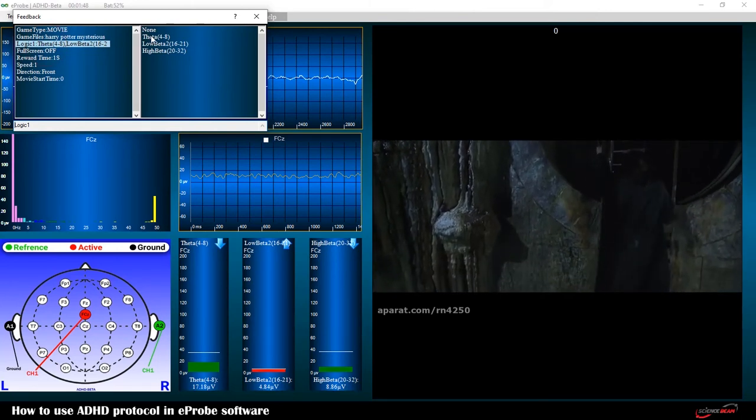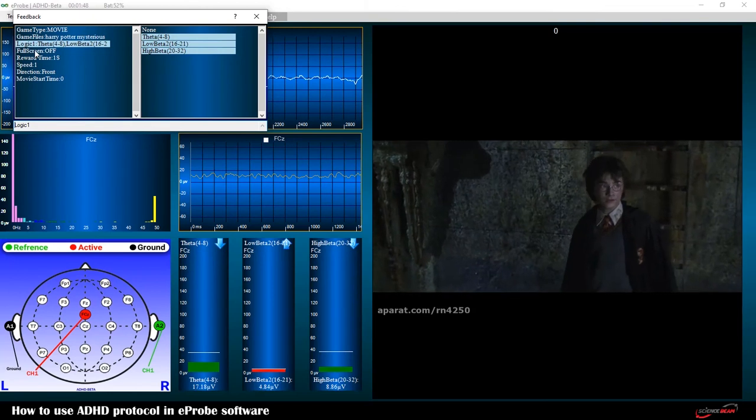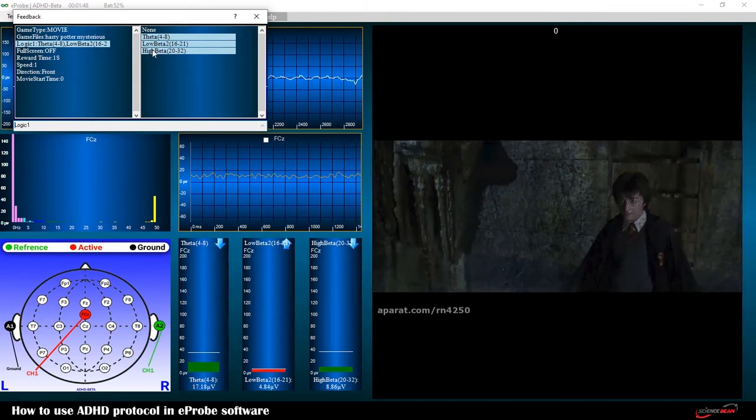In this menu, there is an option called Logic, which sets the logic of the bar graphs. Please note the logic you define should be aligned with the logic of the games. If you click on None, it means you have not defined a logic and your client cannot score.